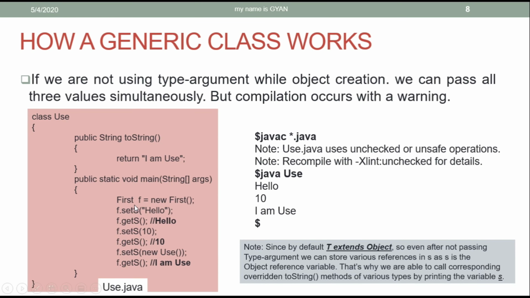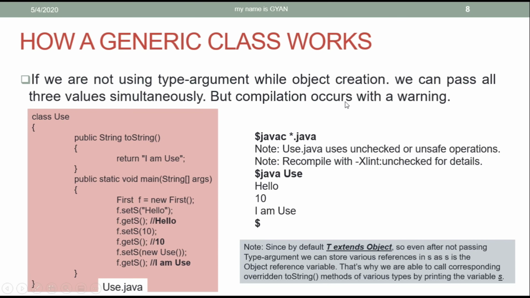In the method main, we are creating a reference variable of type First without having a type argument. In this case, we can pass hello to setS, we can pass 10 to setS, and we can pass new Use to setS. We can store the references of all types of Java objects in the reference variable s. So if we are not using the type argument while object creation of type First, we can pass all three values simultaneously, meaning String, Integer, Use, and other objects also, not only three.